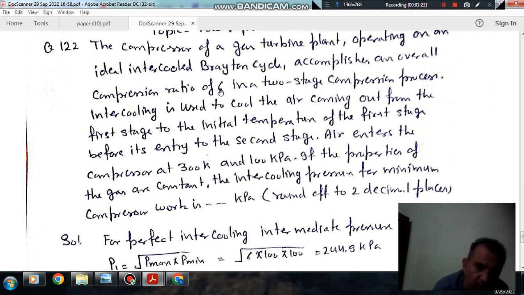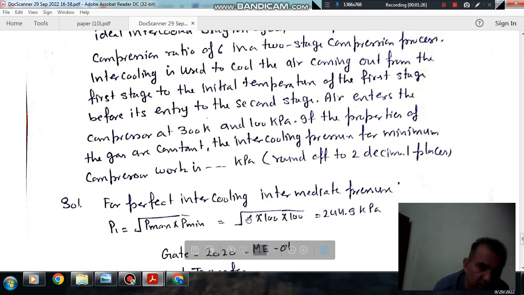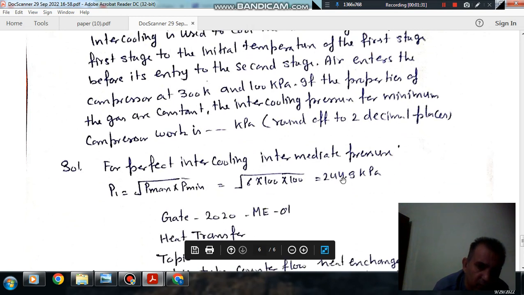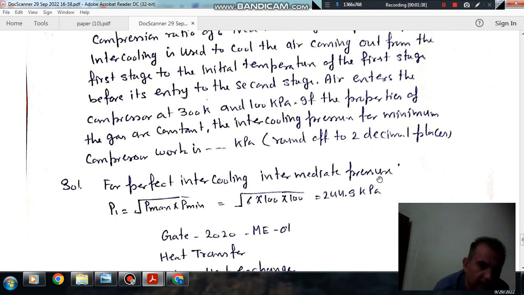As the overall compression ratio is 6, the P max will be 600 kPa, so it will be 6 into 100. And this is your 100. So this is your 244.9 kPa. So for perfect intercooling, the intermediate pressure is 244.9 kPa.